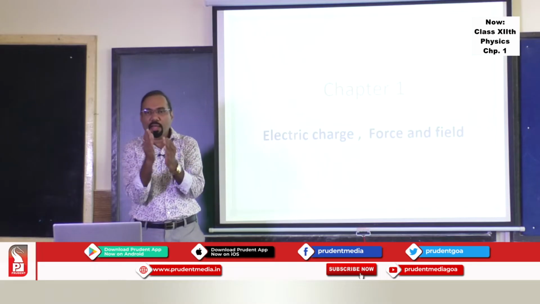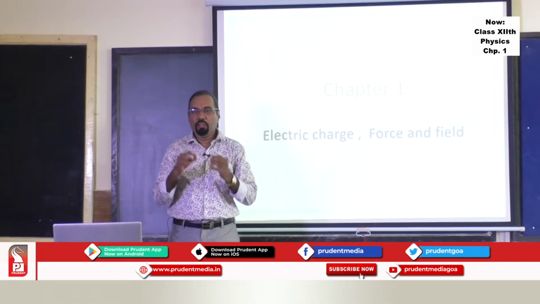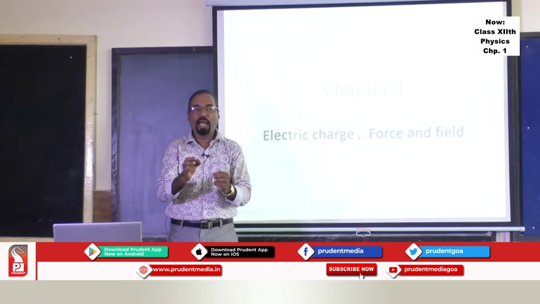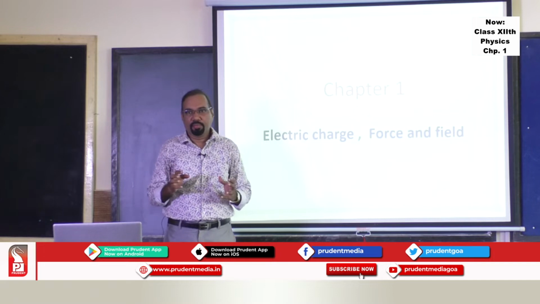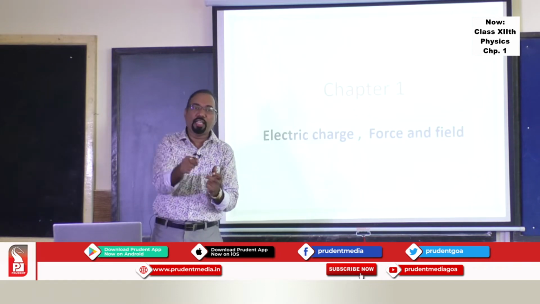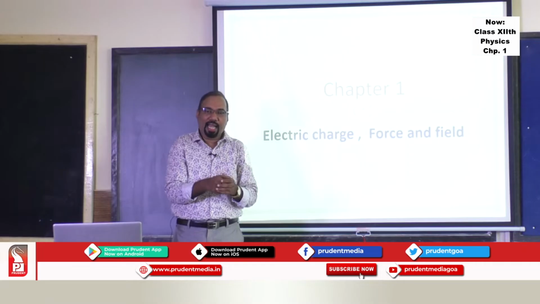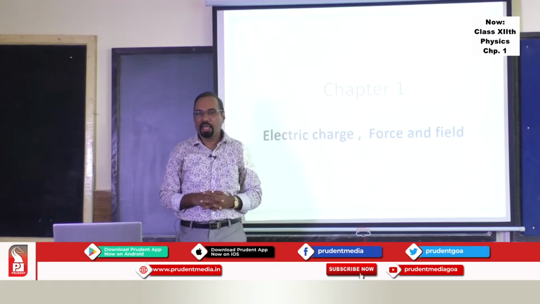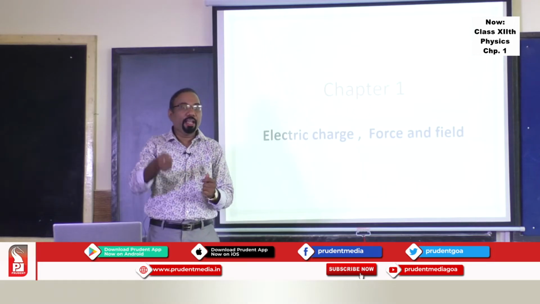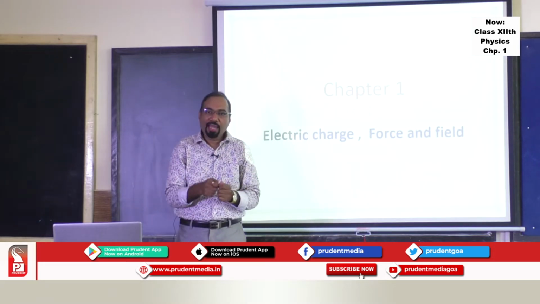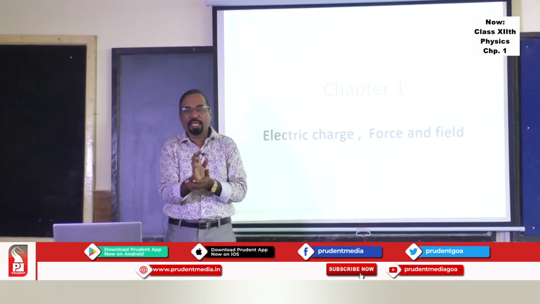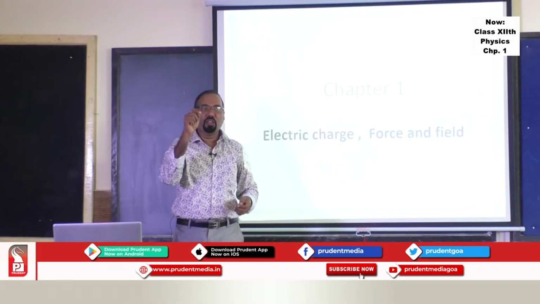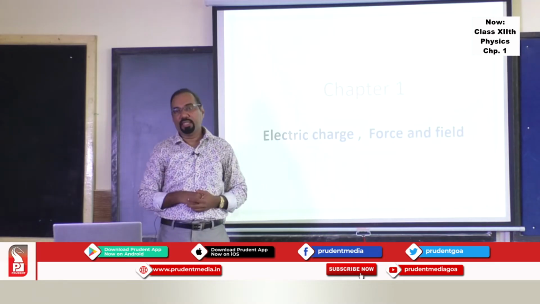Now let's pose some questions and then we'll move forward. First of all, when you take a charged comb near the bits of paper, why does it attract? Second question, if you take a metal spoon and charge it and take it near the bits of paper, you won't be able to attract bits of paper. And third, if you take a metal spoon and wear insulated gloves in your hand and take it near the bits of paper, you will be able to attract some bits of paper in that case.